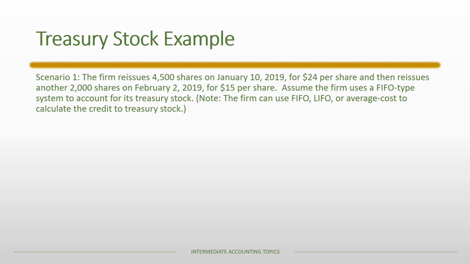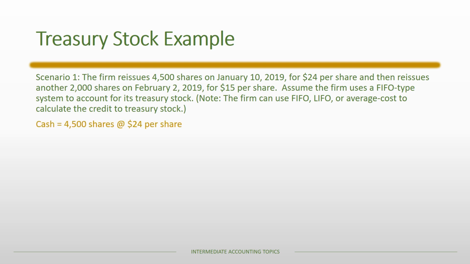And so in this first scenario, we have a situation where there's a reissuance of 4,500 and then another 2,000 shares. And they're going to use a FIFO type system to account for its treasury stock. In other words, they're going to assume that the oldest shares are reissued first, first in, first out. Of course, they could have used LIFO or average cost, but again, they're going to use FIFO in this particular example.